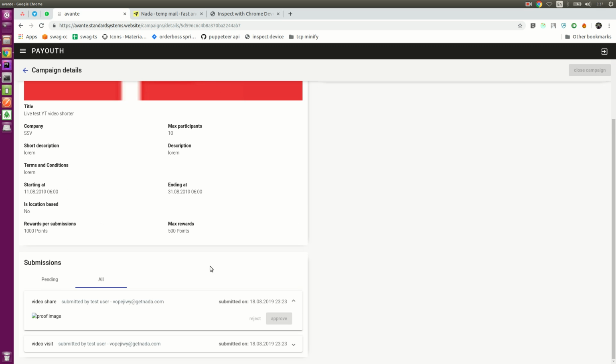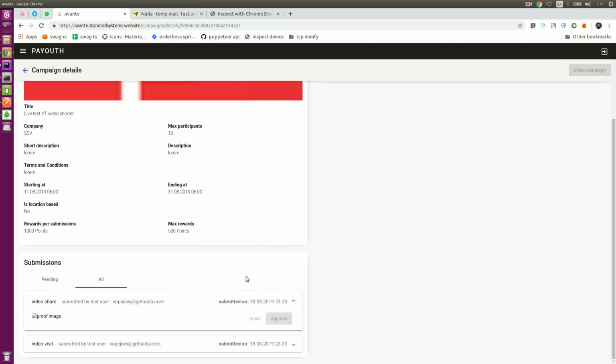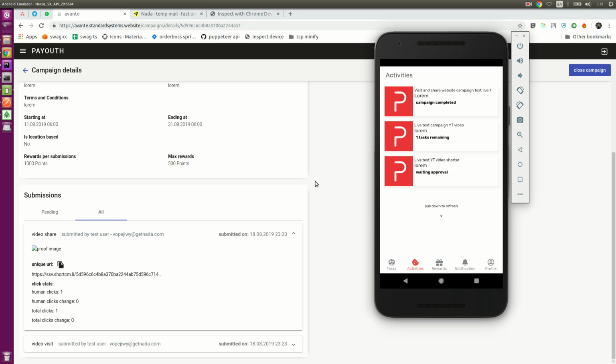Let's check again whether it will change the second time. Yeah, it still says 1 human click. It's okay, it doesn't matter, because once we close the campaign, the backend will make a call again to get the latest counts, the latest statistics of this unique share link.